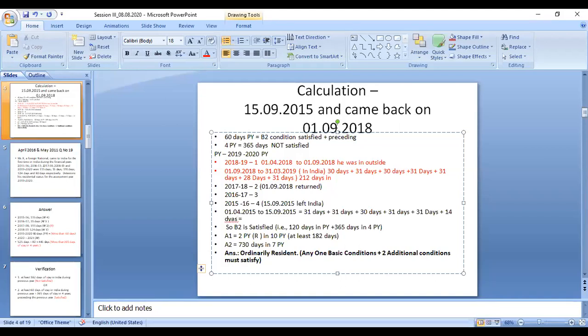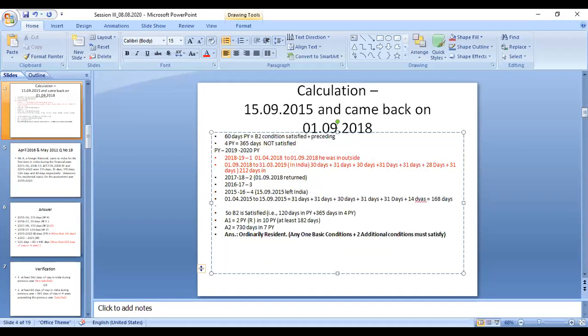We can put into the total 31 days plus 31 days plus 30 days plus 31 days plus 31 days plus the rest, 168 days.